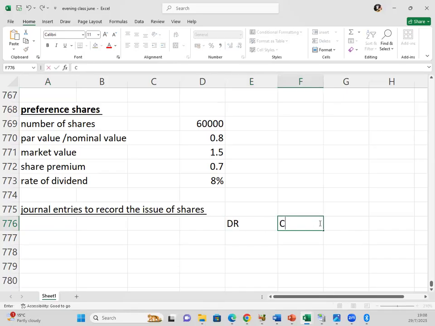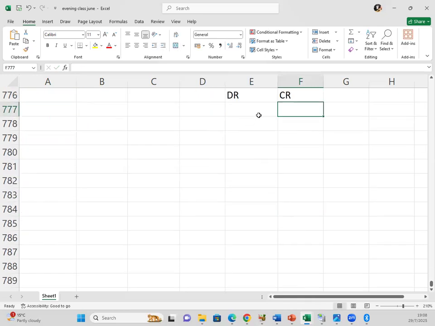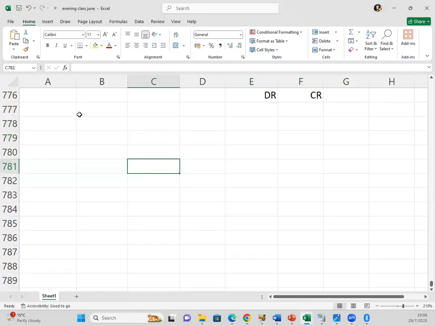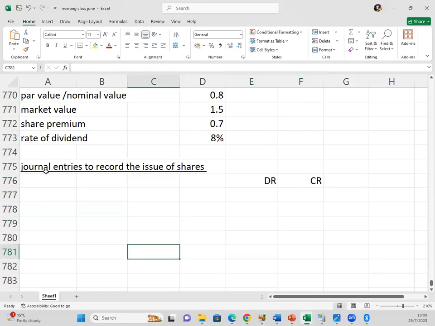Let's have our debit and our credit there. When shares are issued, money gets into the bank account. When we issue shares, the company receives money, which gets into the bank account.